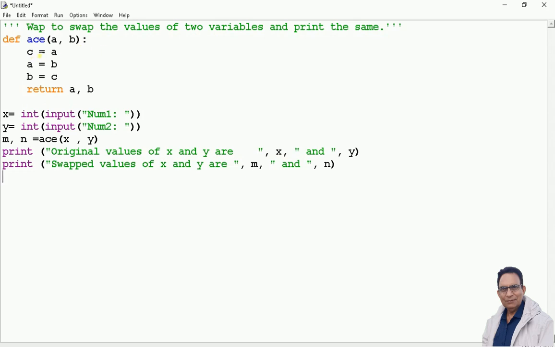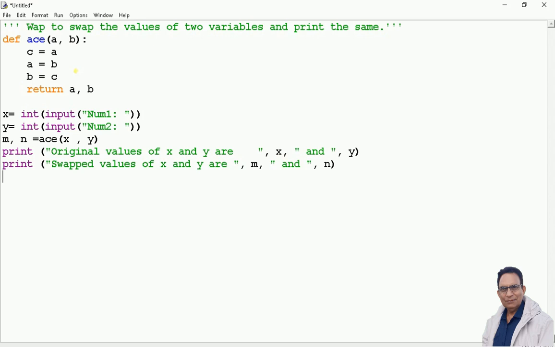Now see, I am having another variable c. I am putting that equal to a, and then a is equal to b and b is equal to c. Let us see what exactly is happening here. A and b are two variables. The value of a is assigned to c. Don't forget a and b are holding certain values. Then I say a is equal to b, meaning whatsoever is the value of b, that is assigned to a.